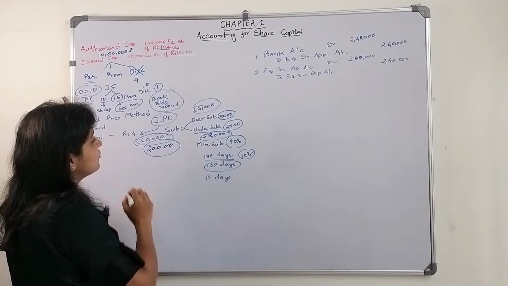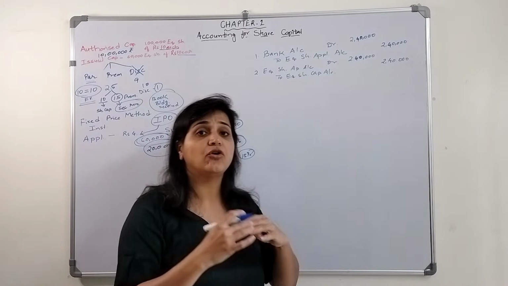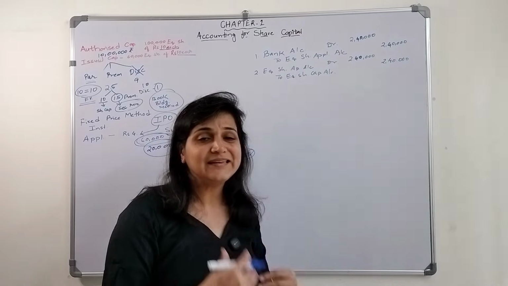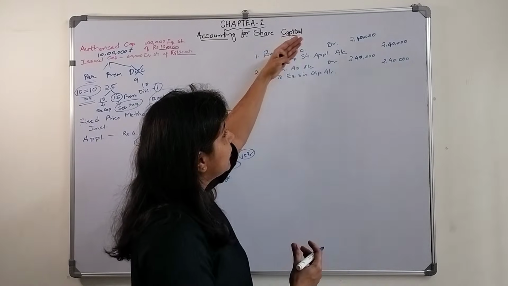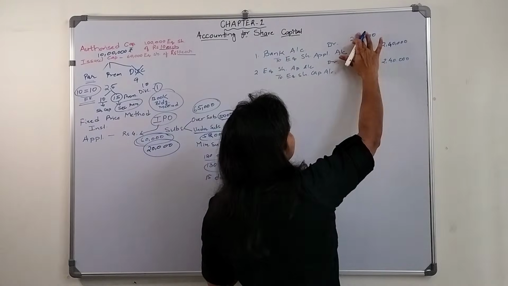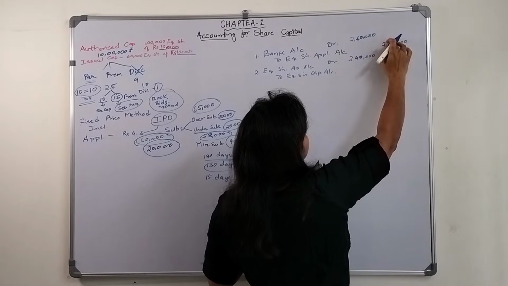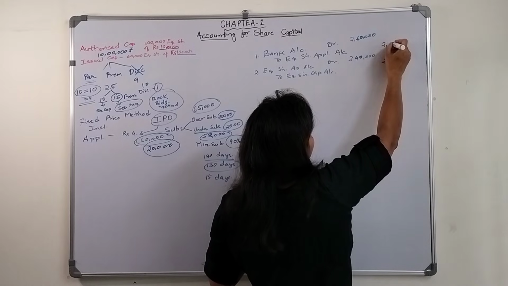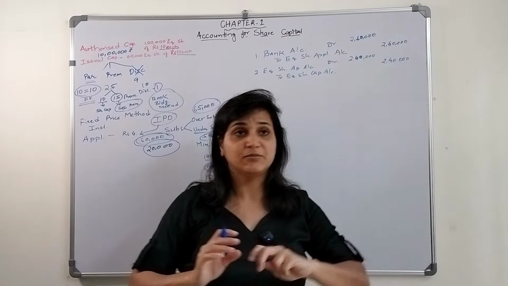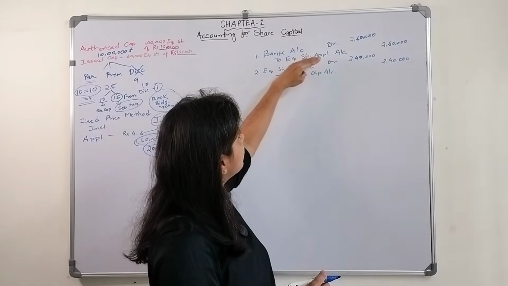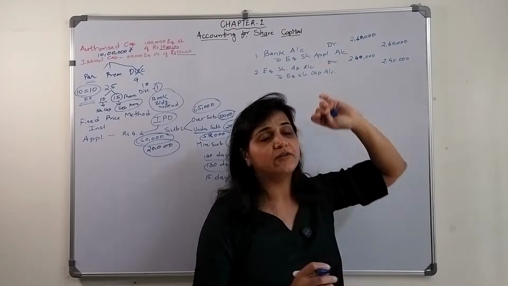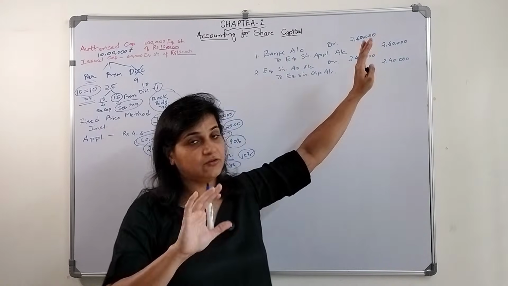This is the extra money they have received for oversubscription. So first the money has been received: bank account debit 240 plus 20, that is 2,60,000 to equity share application account, 2,60,000.